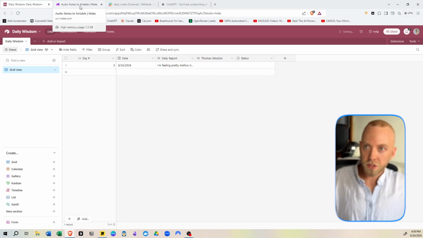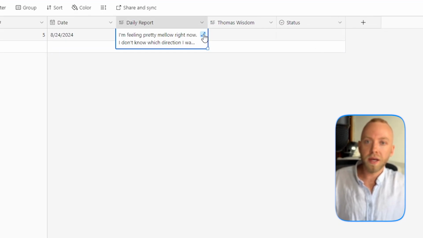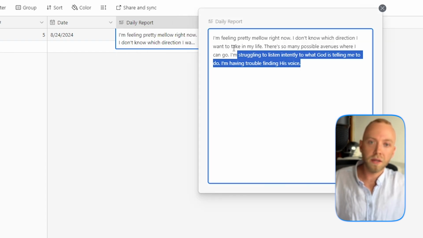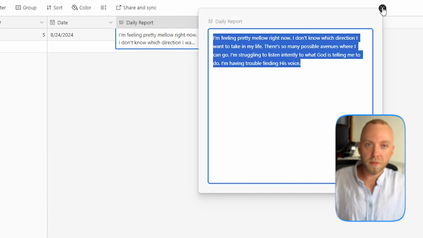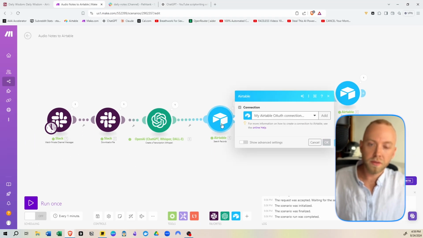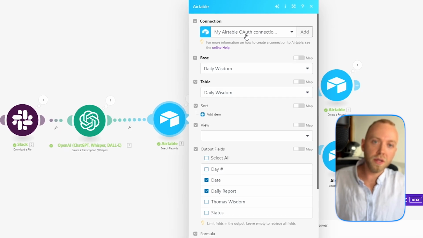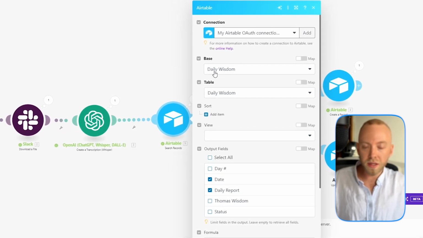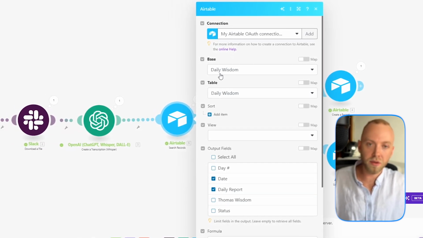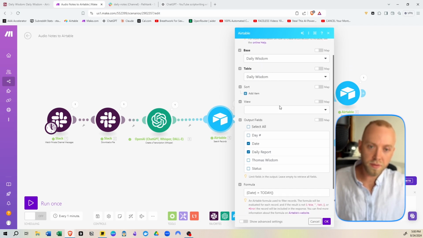Okay, so as you can see, it's pretty cool. It transcribed exactly what I said. Now if we want, it placed it into the Airtable through here. So as you can see in Airtable, we go here, we do a connection, and that's just by logging into the Airtable account. We click our base, click our table.